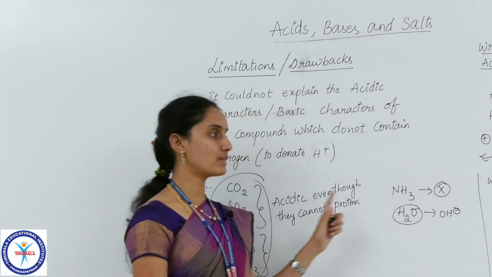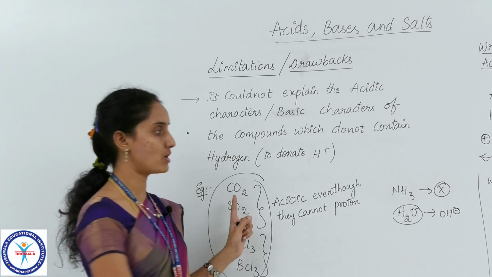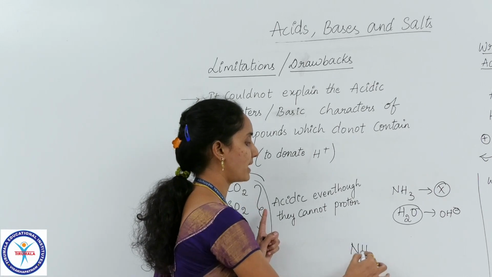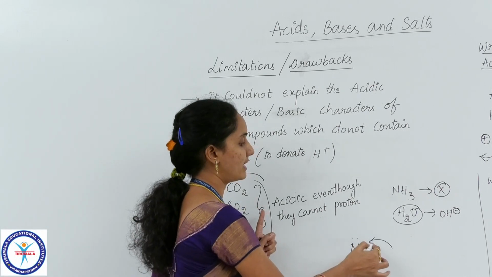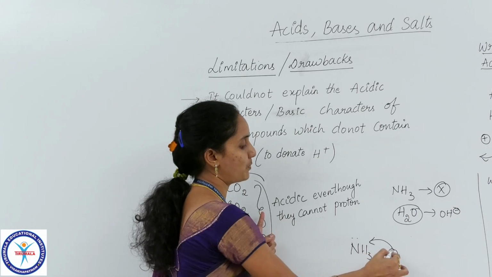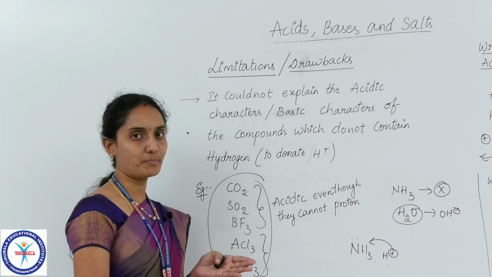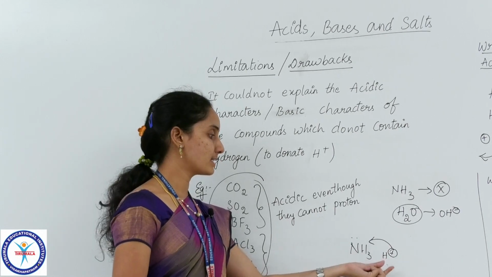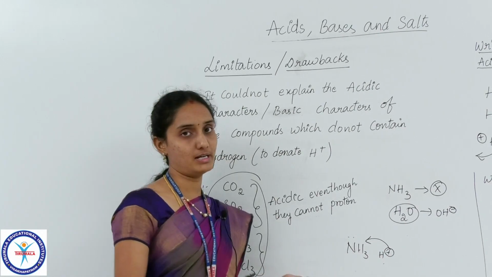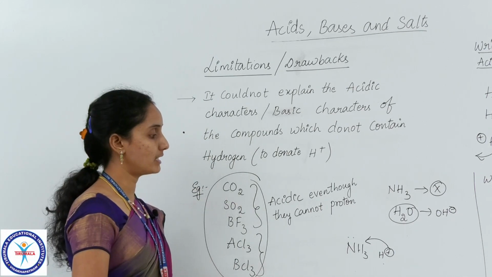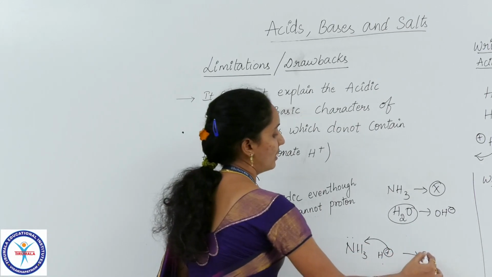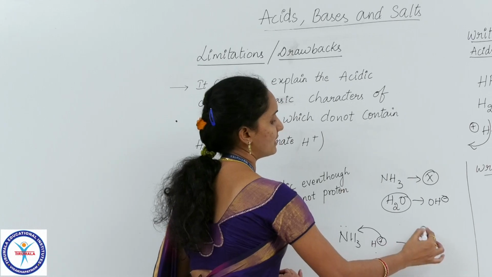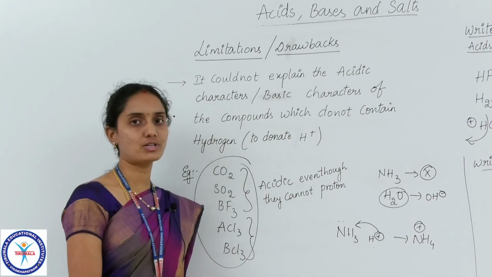But that limitation was rectified by Bronsted theory, because ammonia has one lone pair on it, so it has the tendency to accept a proton. As the proton requires an electron pair, this lone pair is donated to that proton, and ammonia accepts the proton, forms a bond with it, and changes into NH4 plus ion. So this limitation was recovered by Bronsted theory.